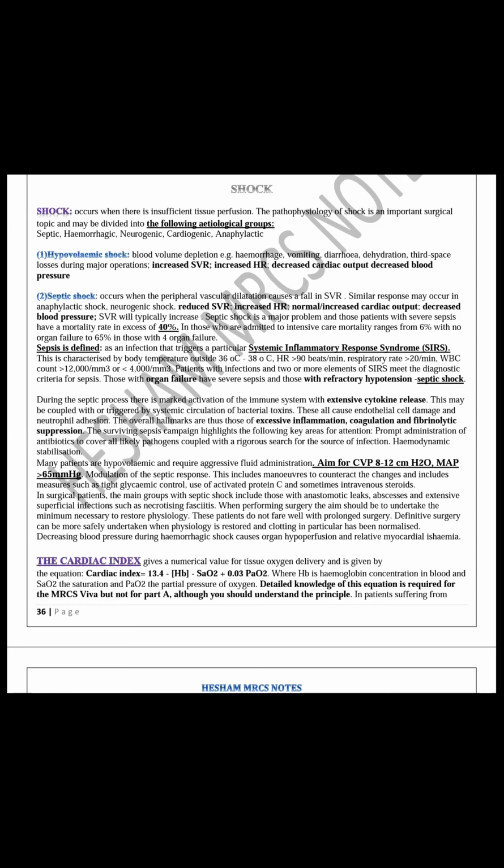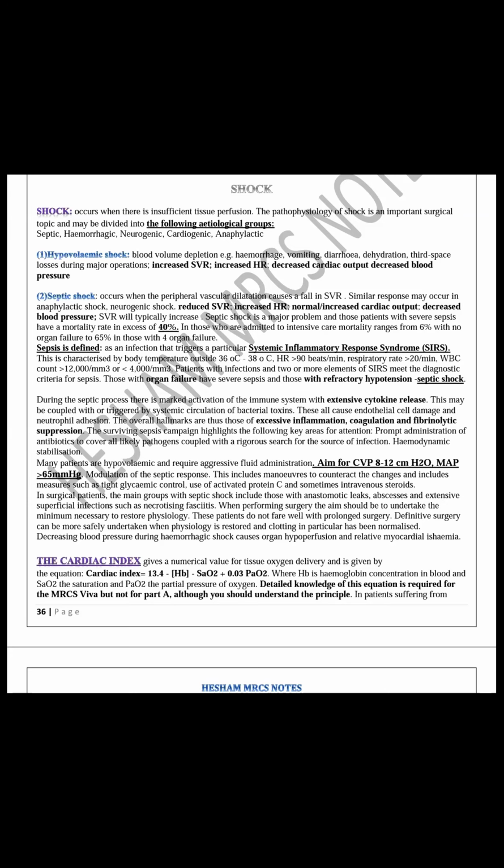Angiotensin 2 causes vasoconstriction within 20 minutes after the hypovolemia. And also release of aldosterone after the angiotensin, which causes salt and water retention and hypervolemia. This is the response of the body to hypovolemic shock.